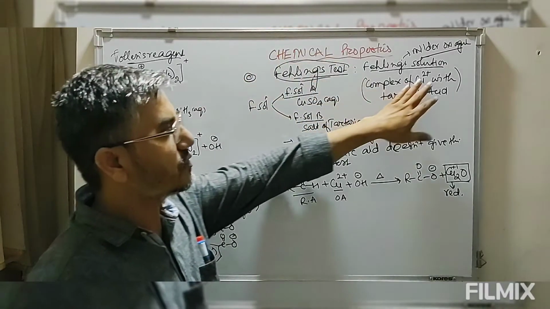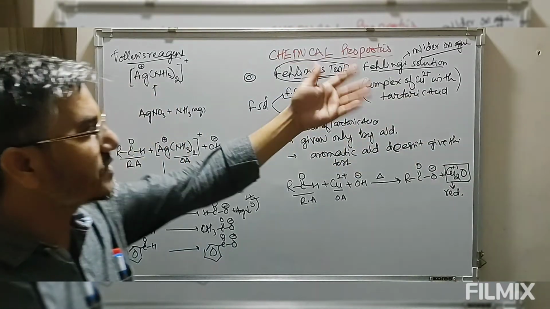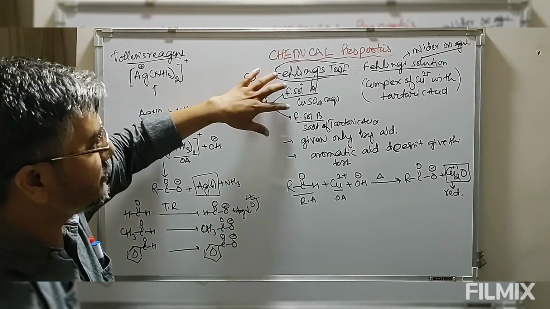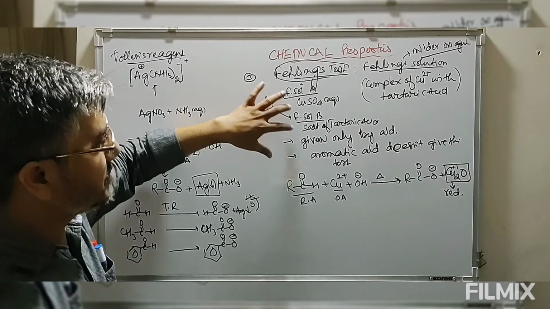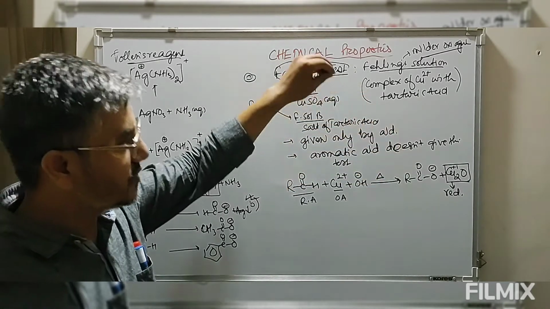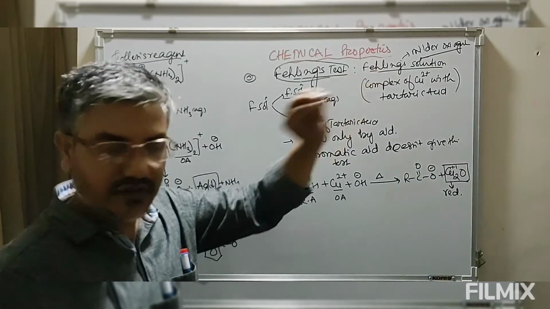Fehling solution is a complex of cupric ion with tartaric acid. Fehling solution is made by combination of two solutions. Fehling solution A, which is nothing but aqueous solution of copper sulfate. Fehling solution B is the tartaric acid. इसको mix करने से we get this Fehling solution. So